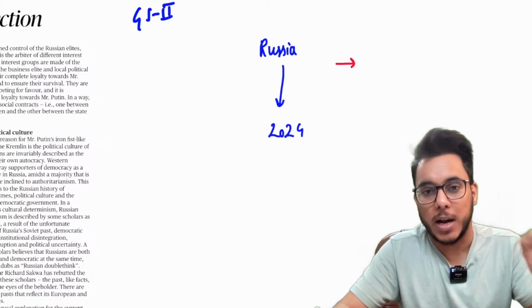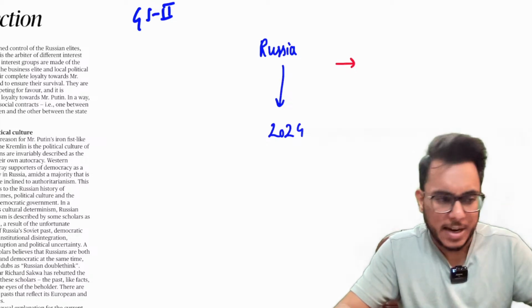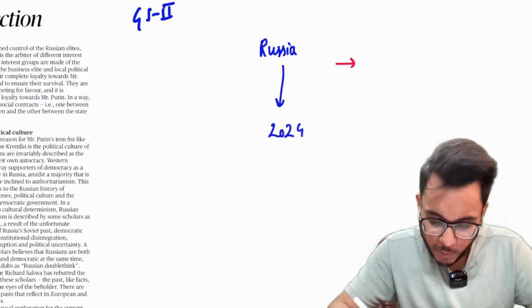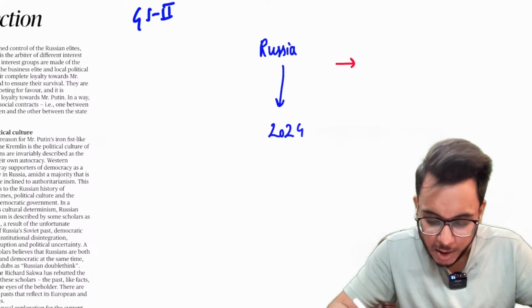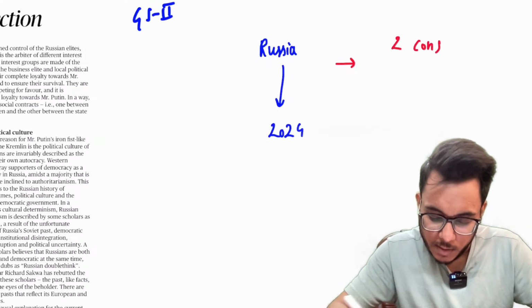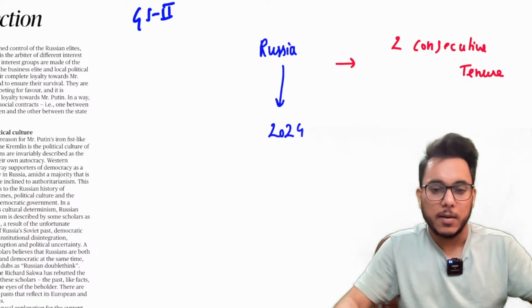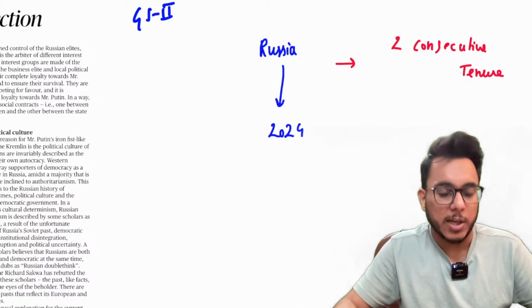So after the USSR collapsed in 1991, the Russian constitution provided that the president will not hold two consecutive tenures. Okay, fine. So the president cannot hold two consecutive tenures.